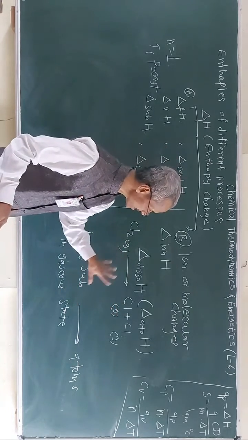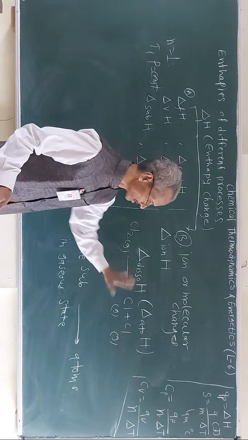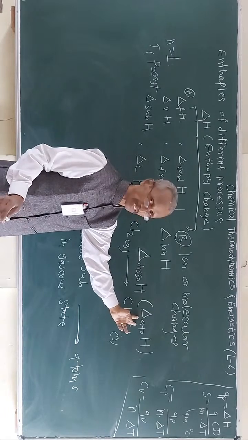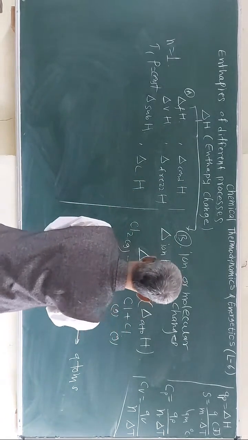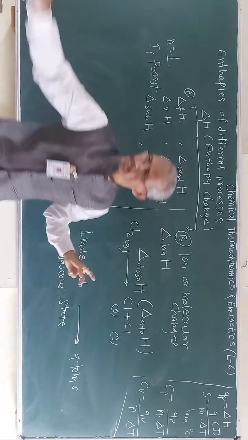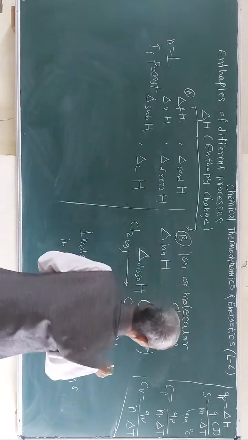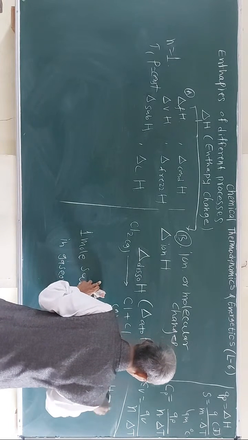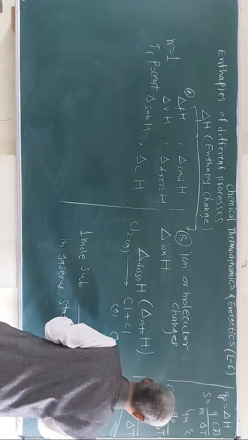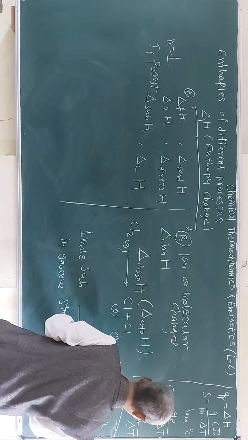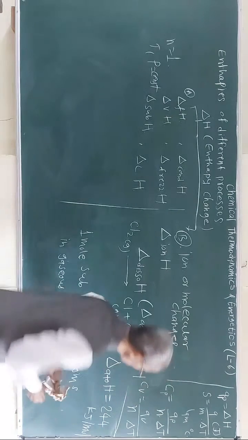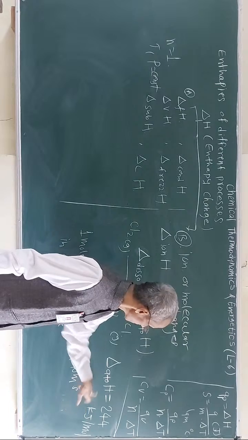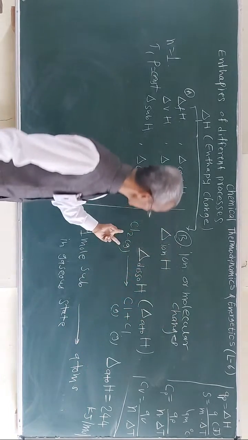So whatever is the enthalpy change, that is called the enthalpy of dissociation or enthalpy of atomization. Okay. Now this chlorine is found to have delta atomization H equal to some kilojoules per mole. That means this much amount of heat is absorbed by 1 mole of gaseous molecules of